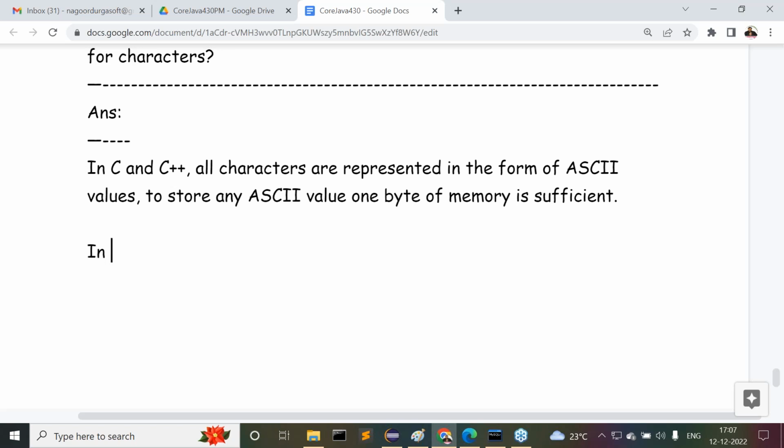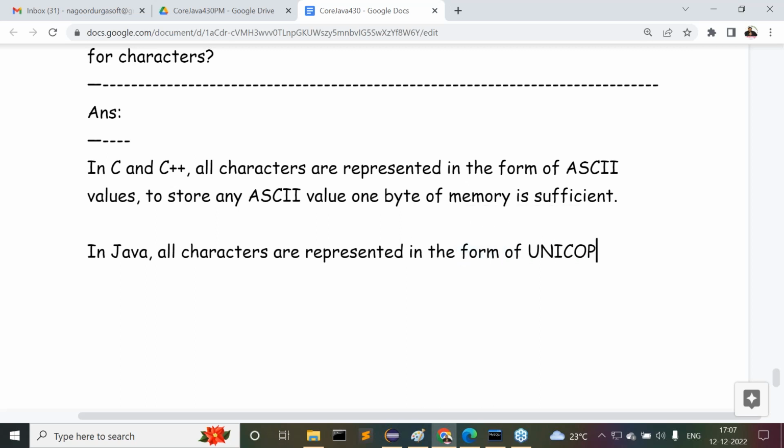But listen carefully. In the case of Java, observe carefully. All characters are represented in the form of Unicode values. In C and C++, all characters are represented in the form of ASCII values, but in the case of Java, all characters are represented in the form of Unicode values.